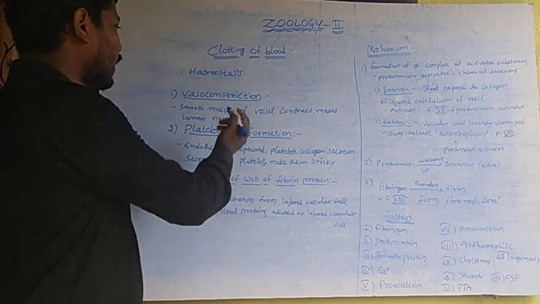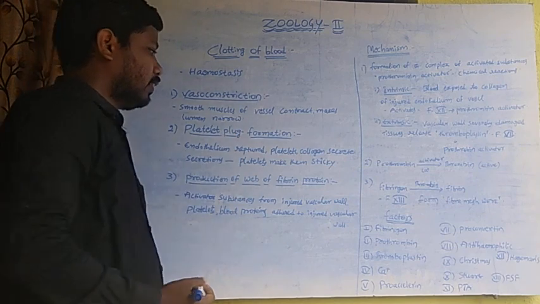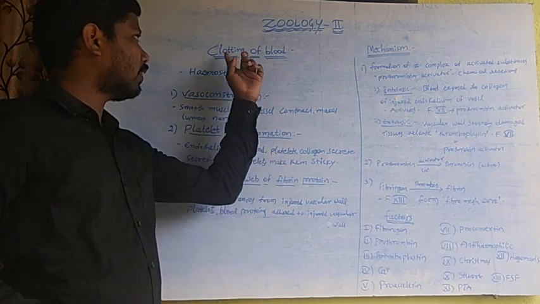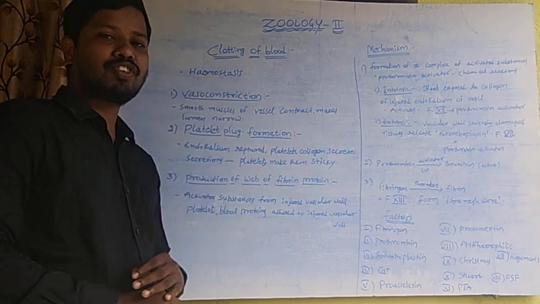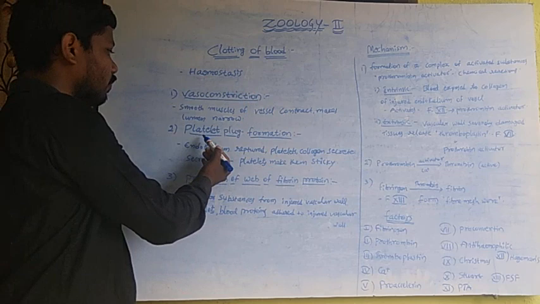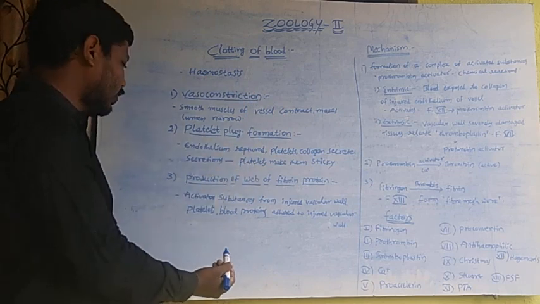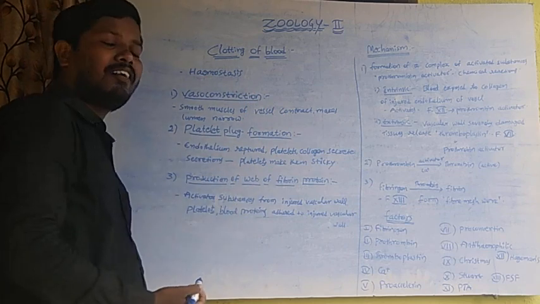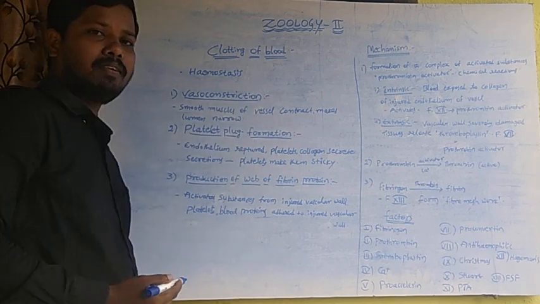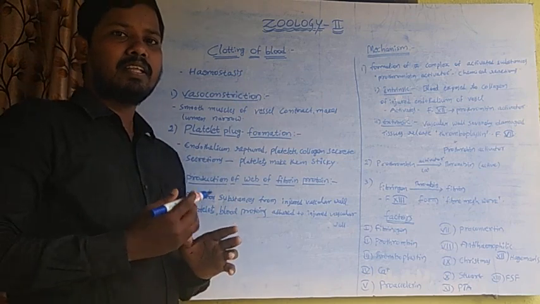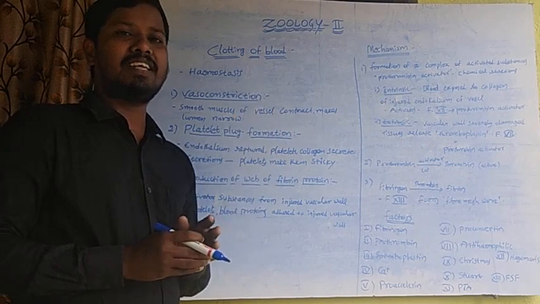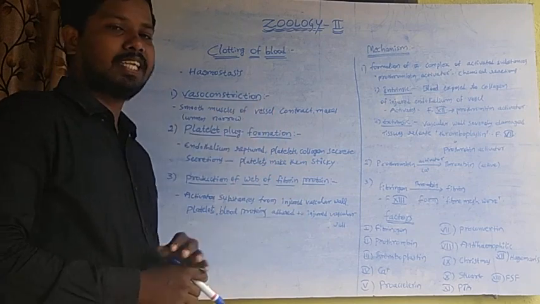In this mechanism, three mechanisms are initiated in the clotting of blood or hemostasis. Those are vasoconstriction, platelet plug formation, and production of a web of fibrin protein. The first one, vasoconstriction, means the narrowing of the blood vessel.